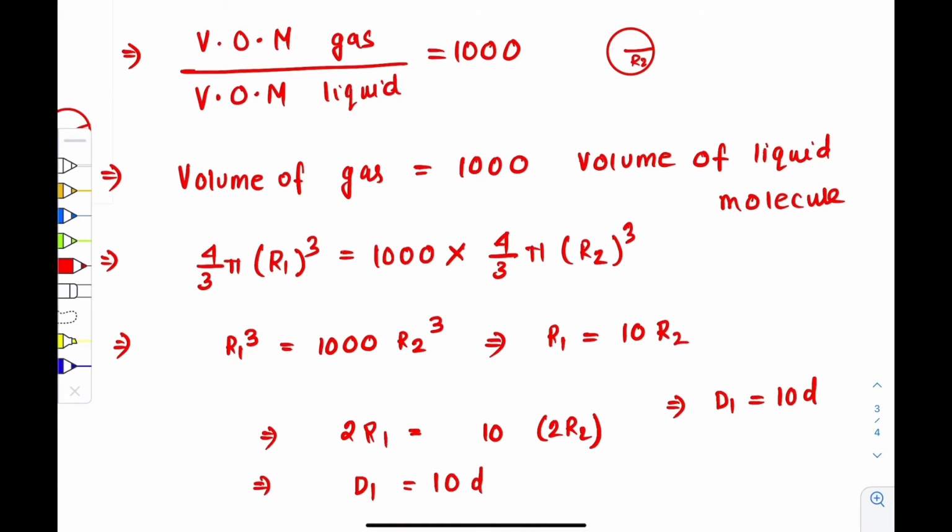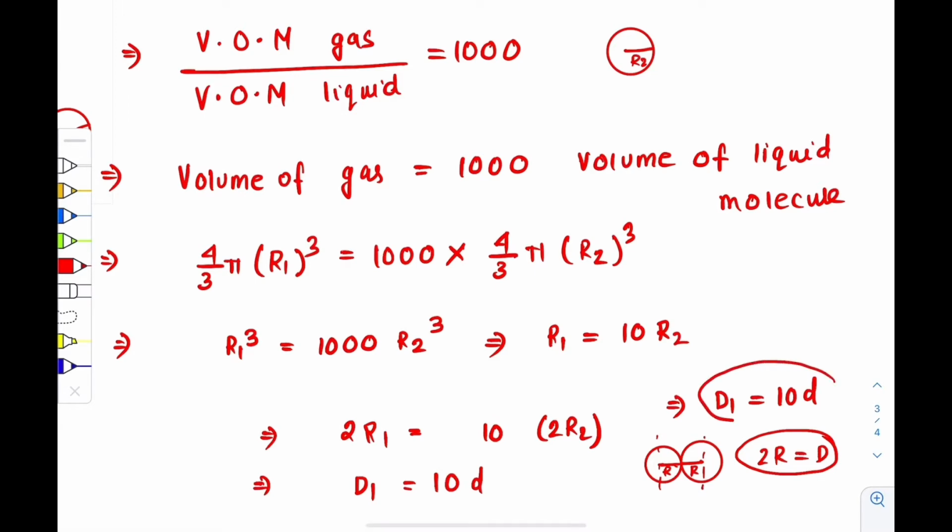Okay, now what is the average distance between the two molecules? This is the diameter, right? Why? Because see, these are two gas molecules. This gas molecule has a radius r, and again this gas molecule has a radius r, right? So what is the distance between the two gas molecules? 2r, right? Which is equal to the diameter. So that means the average distance between the two gas molecules will be equal to its diameter, which is equal to 10 times small d.